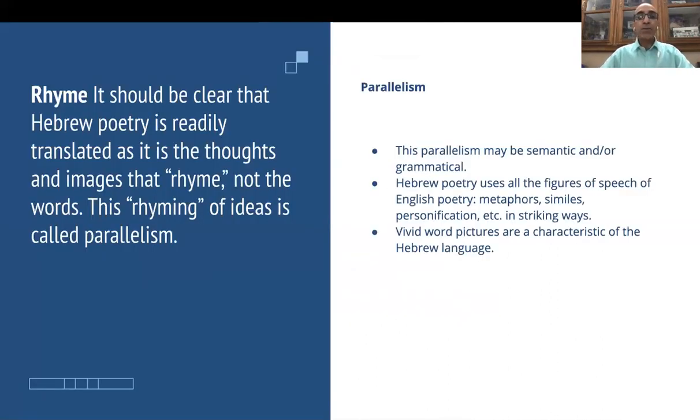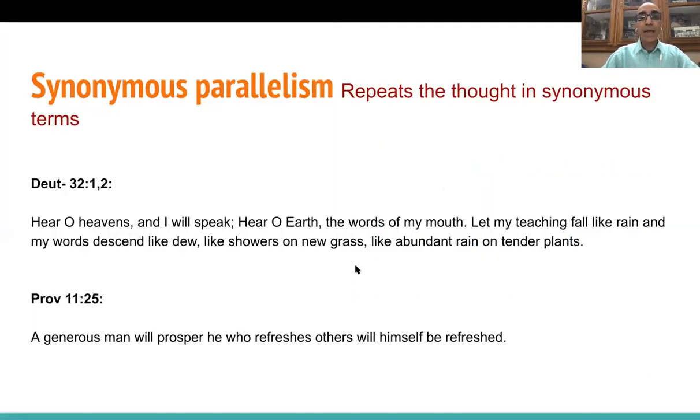Then we began talking about rhyme. And rhyming is similar sounding words, but we said that in Hebrew, we don't have the typical type of rhyming, but rather we have a rhyming of thoughts and imagery, okay? So rhyming of ideas. So we said that the rhyming of ideas that we use in Hebrew poetry is that of parallelism. Parallelism can be semantic or grammatical. And so different types of parallelism are there.